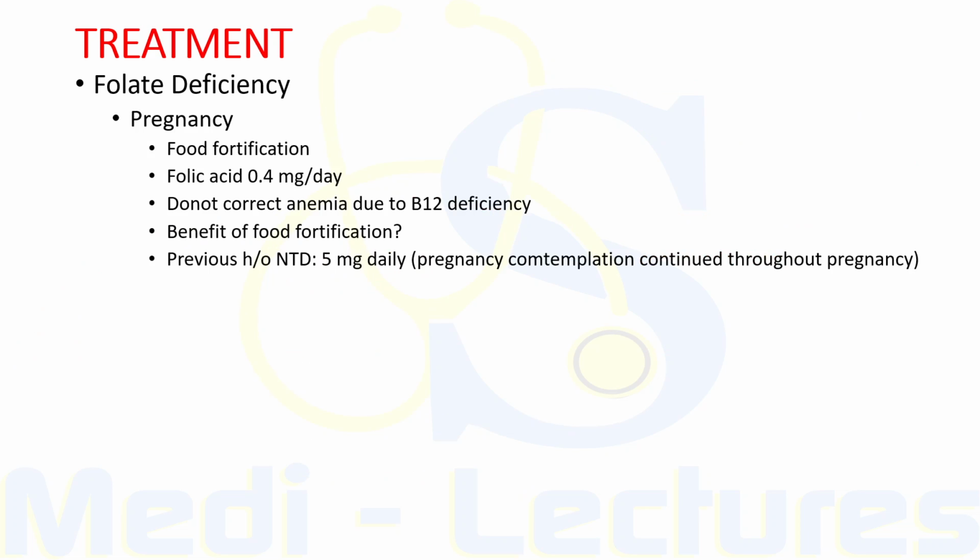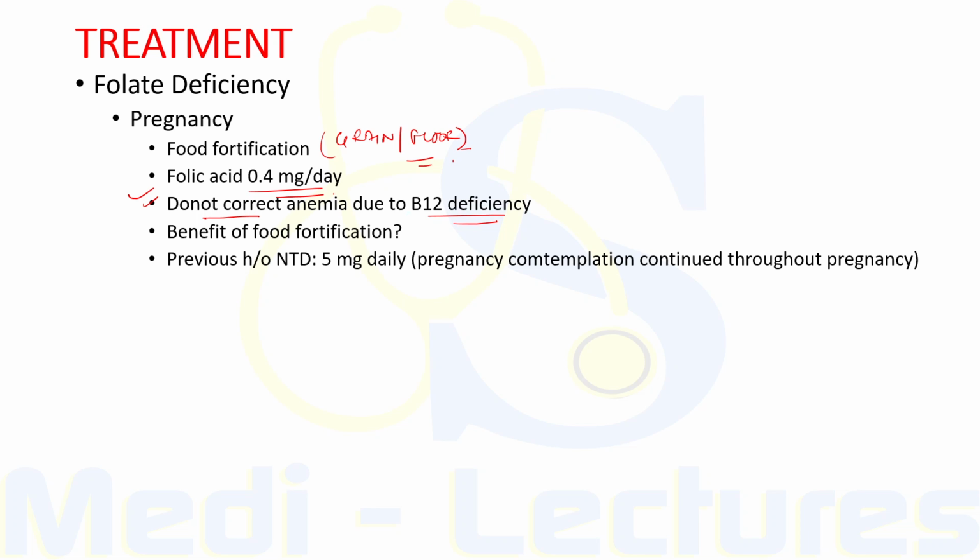Now, what is the dose in pregnancy? First of all, in many countries, food is fortified with folic acid. So, folic acid is added to the grain or flour to reduce the risk of neural tube defects during pregnancy. Nevertheless, folic acid 0.4 milligram per day should be given as a supplement before as well as throughout the pregnancy, even if food is fortified. This dose, which is a low dose of folic acid, will not correct the anemia due to B12 deficiency and it will only prevent neural tube defects.